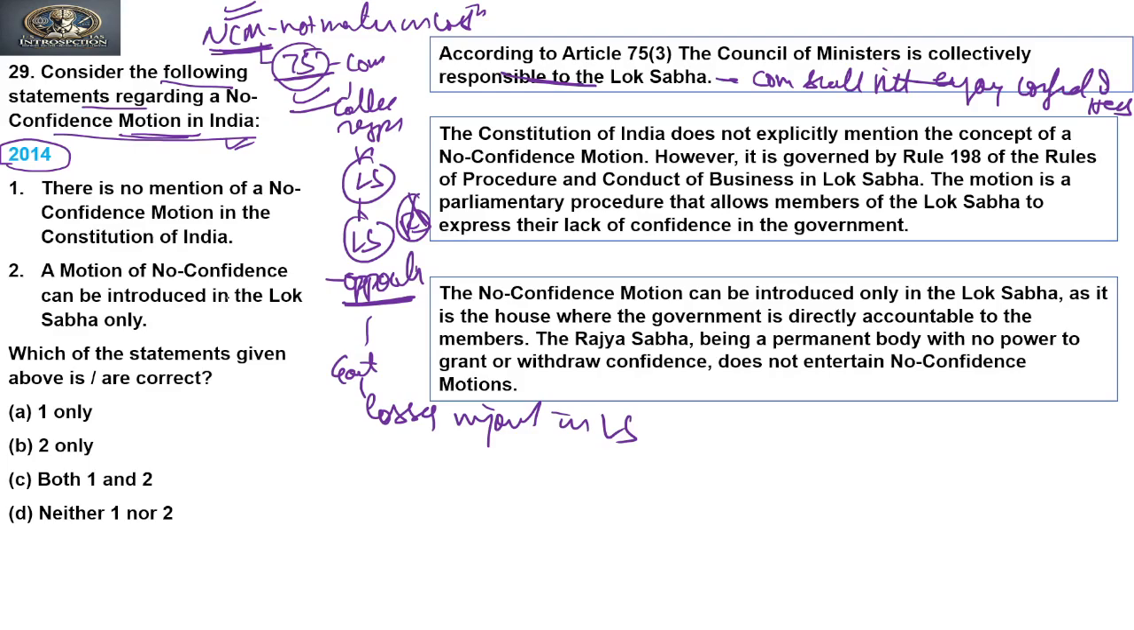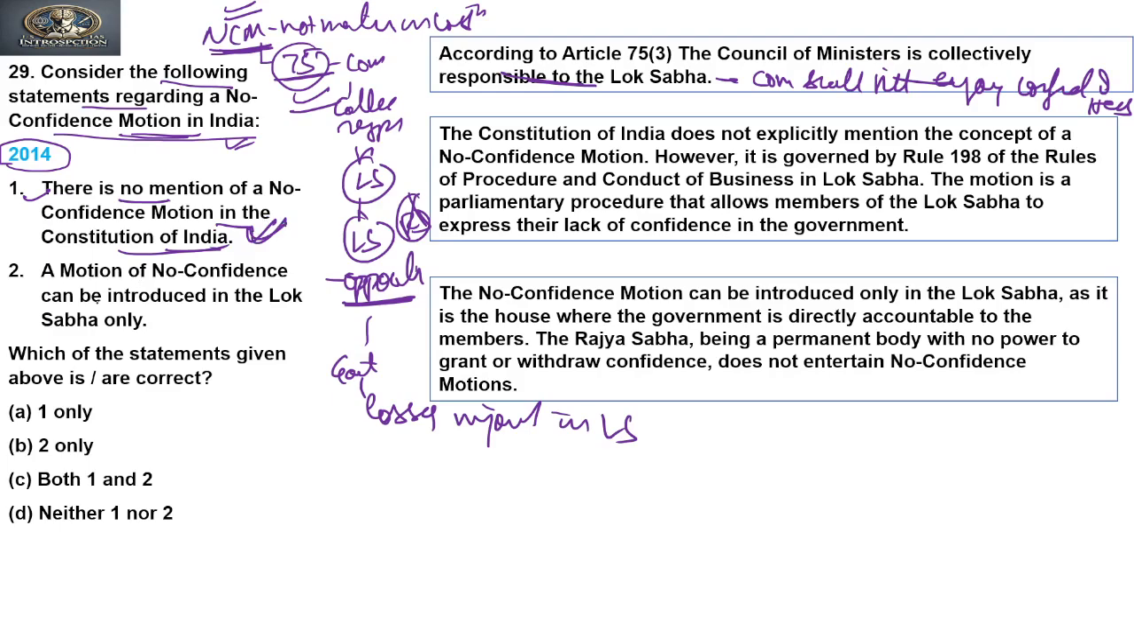Okay, let's see the statements given with respect to the no confidence motion. The first statement says there is no mention of no confidence motion in the Constitution of India. Yes, it is true. It is not mentioned in the Constitution of India; it is mentioned in the rules and procedure of Lok Sabha. So the first statement is true.